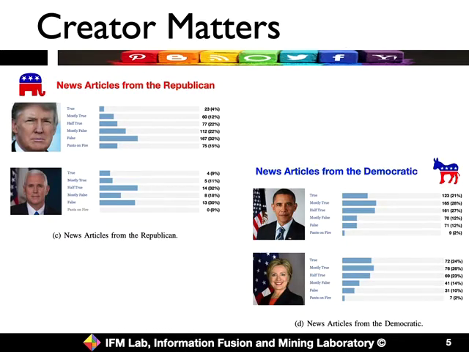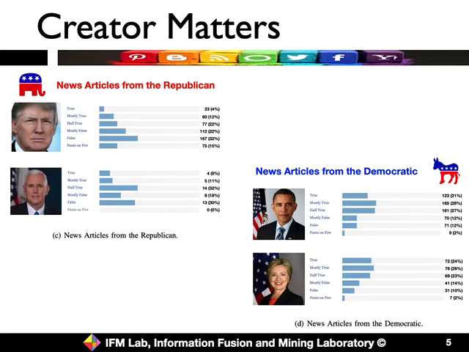Besides the content of the news articles, we also do some analysis about creators. On this page, we show the statistical information of the news articles from some creators, including Trump, Pence, Obama, and Hillary Clinton. According to the dataset, it seems that news articles from people in the Republican party are biased to be fake.